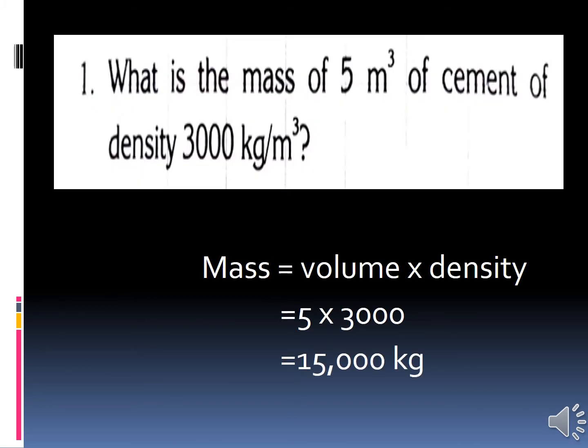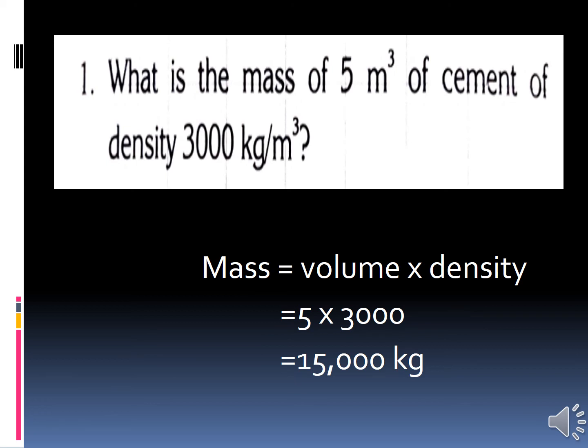Children, we have learnt about the formula of density. Can you say what the formula for density is? Density equals mass by volume. Using that, we are going to do some problems. See the first question: What is the mass of 5 meter cube of cement of density 3000 kilogram per meter cube?